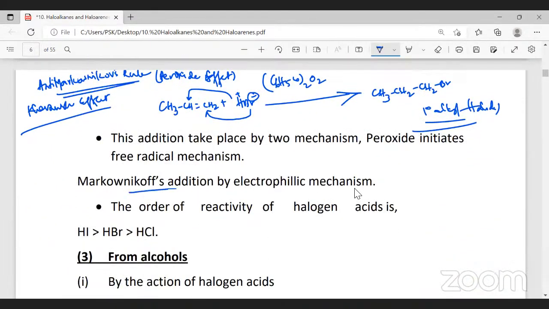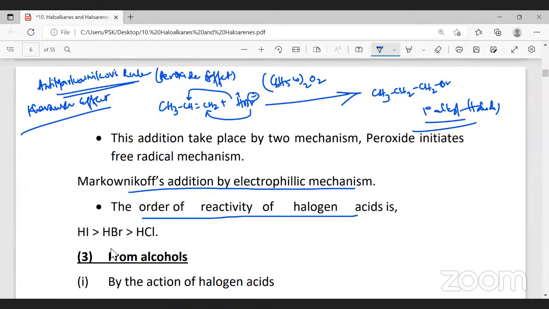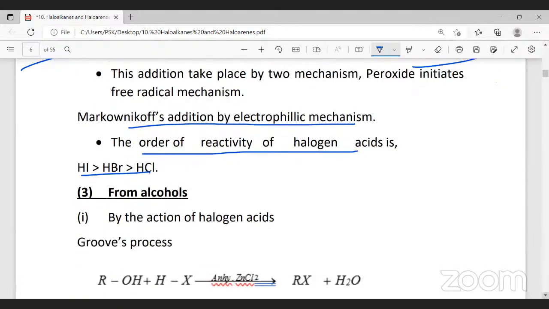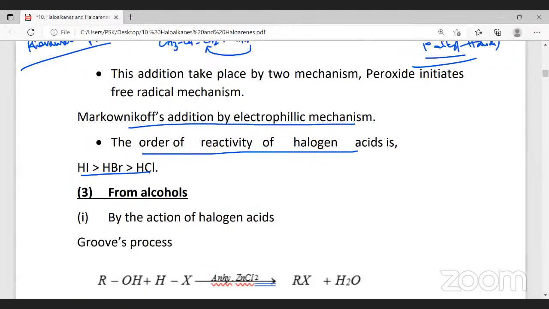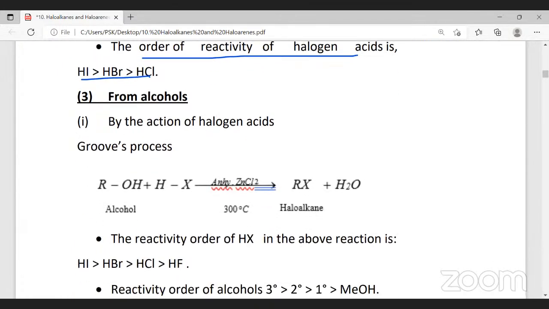So in Markovnikov's addition by electrophilic mechanism, the order of reactivity of halogen acids is HI greater than HBr, HBr greater than HCl. All right. So generally they use only HBr. HCl is a smaller atom with a stronger bond, and HI is a bigger atom, and it undergoes a reversible reduction. It acts as a reducing agent. Therefore, only HBr is used. Now, the third method is from alcohols.